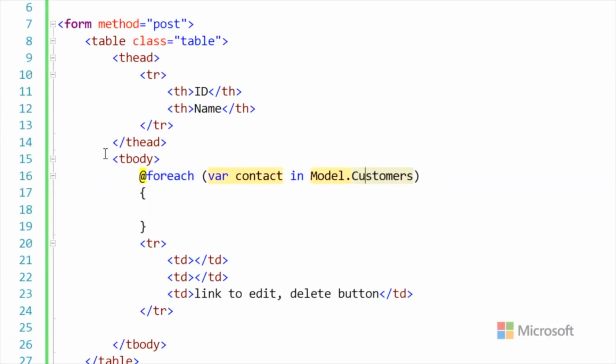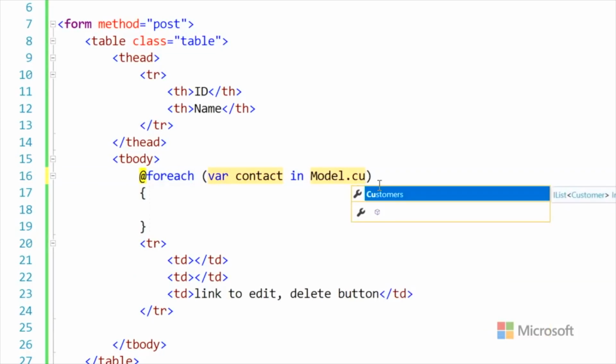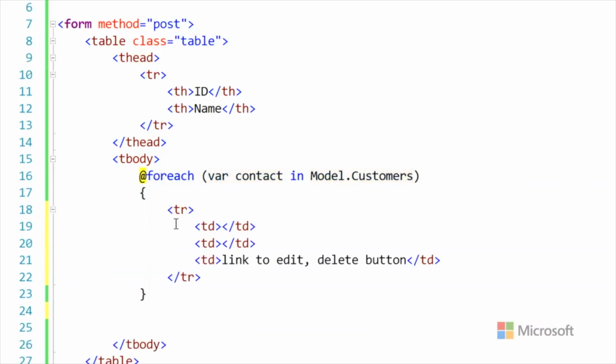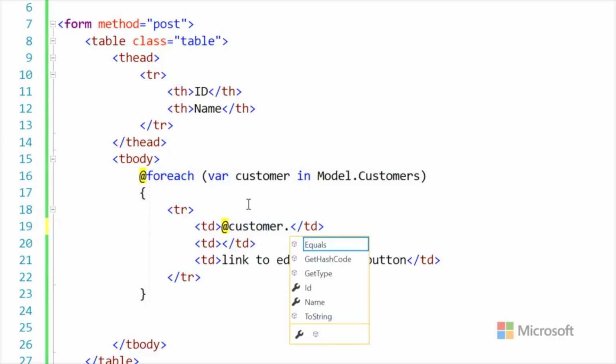And now that model, the page behind us, has customers, look, customer shows up, see? Which is nice. So then I think I can put my TR in here. And I'm hoping, remember it says, oh, I said contact, I should say customer. Customer singular. For each customer, that means that the customer variable is now available to me, customer dot, see?